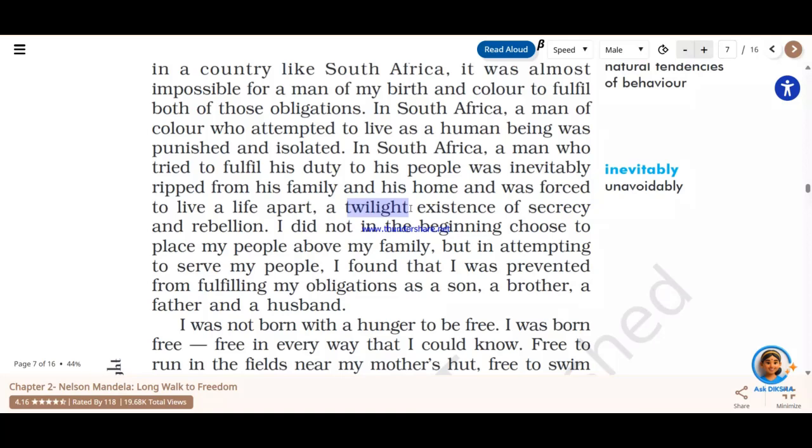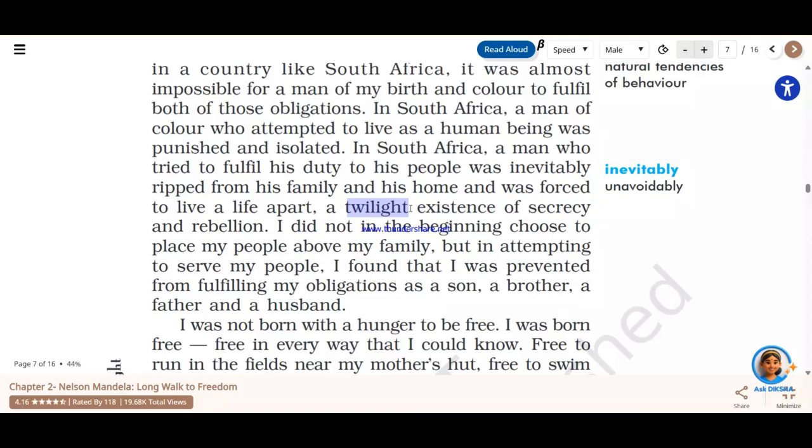So here he very interestingly used this twilight, means the South African people were in such a stage where they could see the freedom or they could understand the freedom, but at the same time they also had the fright, or they were also afraid that if they are somehow caught by the white supremacy or by the police people, they will be ripped away from their family or they will be isolated from there.